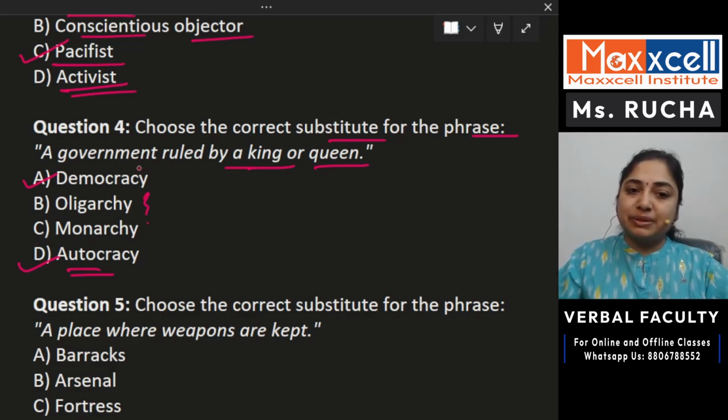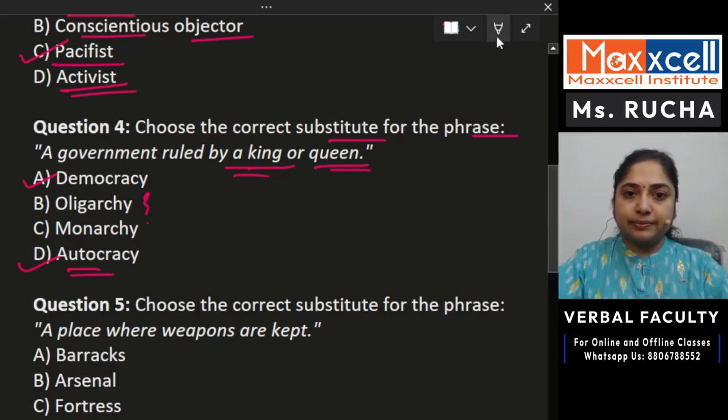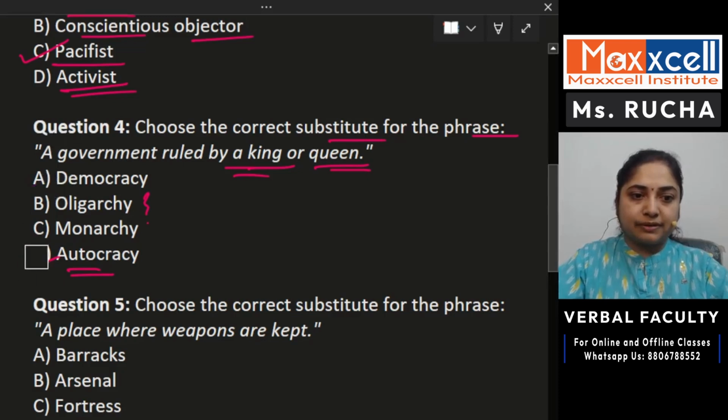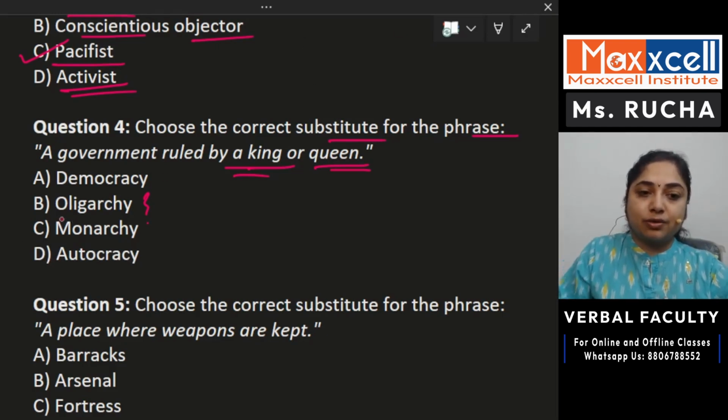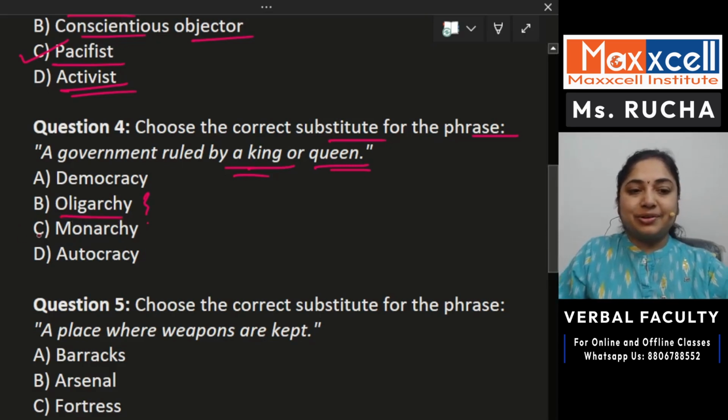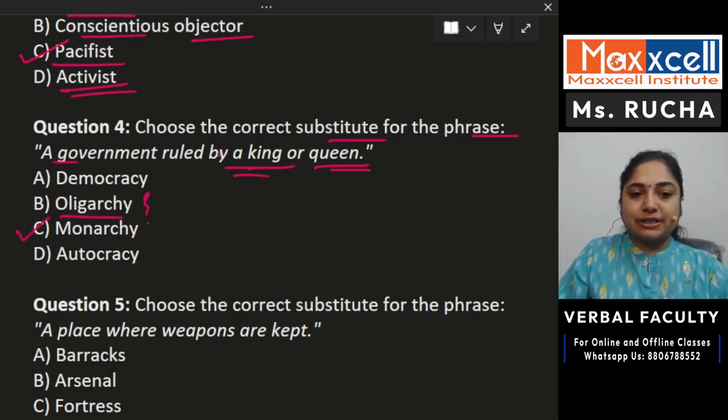Monarchy is the government ruled by a king or a queen. So monarchy is our answer here. Democracy and autocracy are not our answer. Okay. You must have understood the meaning of democracy and autocracy. And you have one more word to find out from here, oligarchy. This is your homework. Find out. All right. So monarchy is our answer for this particular phrase.